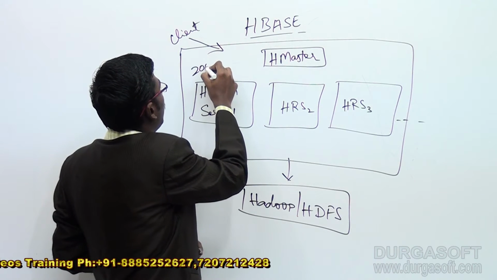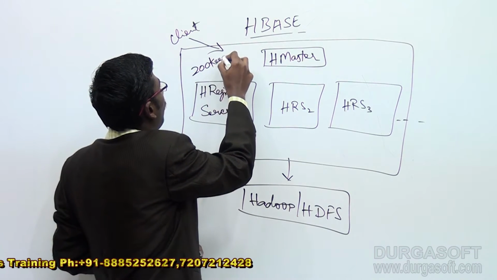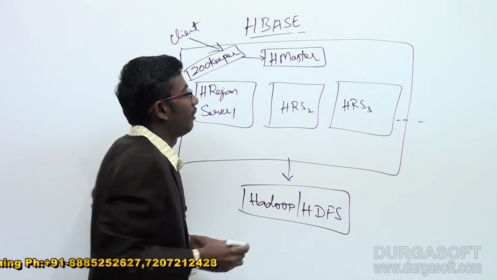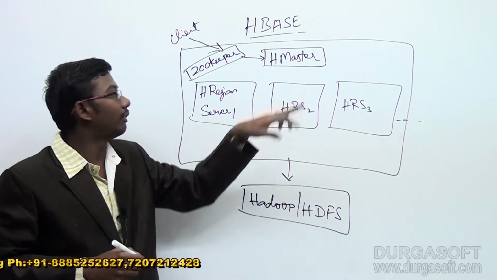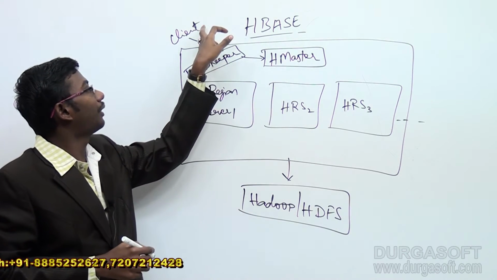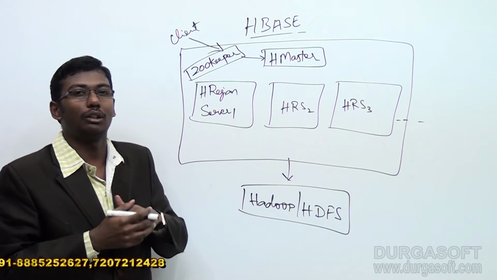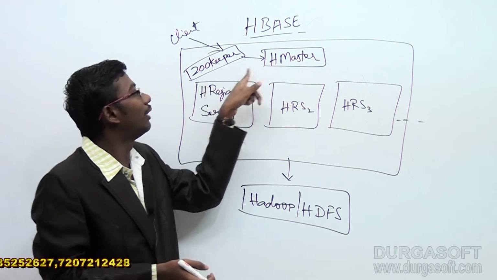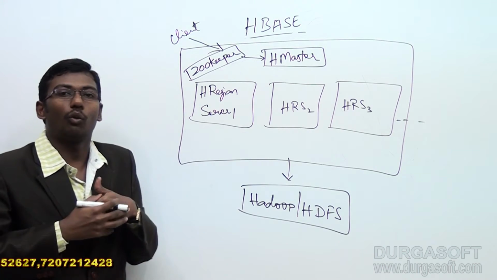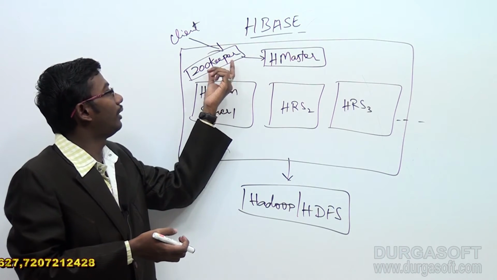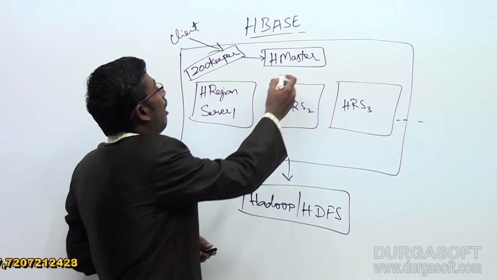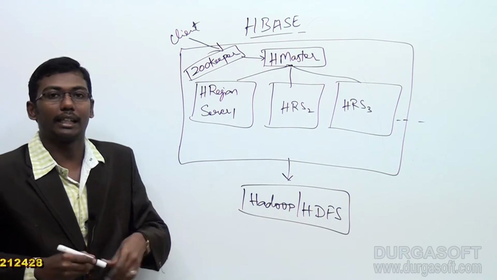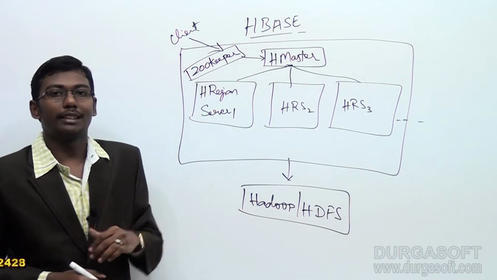On top of this HMaster, we have one service provider, that is Zookeeper. The Zookeeper has a direct interconnect with the HMaster, and whenever the client gives a request, the Zookeeper will handle the request and deliver it to the HMaster. Why are we involving Zookeeper as a service on top of the HMaster, instead of connecting directly with the HMaster? Let's have a simple look.